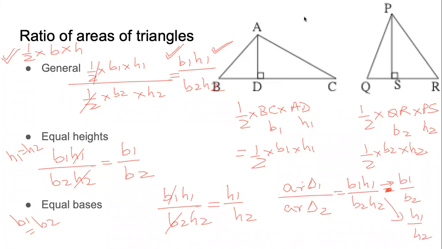Do we need to know everything? No, we don't need to remember everything. If we remember the basic formula, then yes, we can find out any solution. But if we know these results, then our calculations will be faster. If we see any two triangles in which the height is same, why would we write half base into height, half base into height? We will directly find out B1 by B2 and we will get the answer.